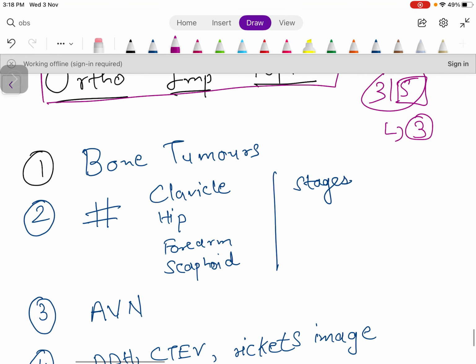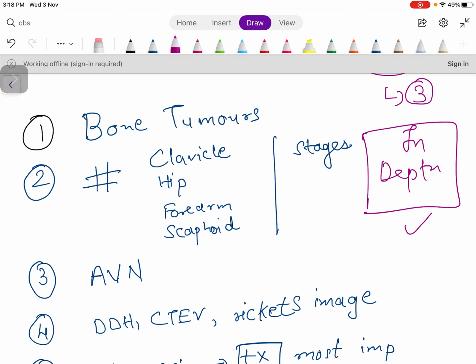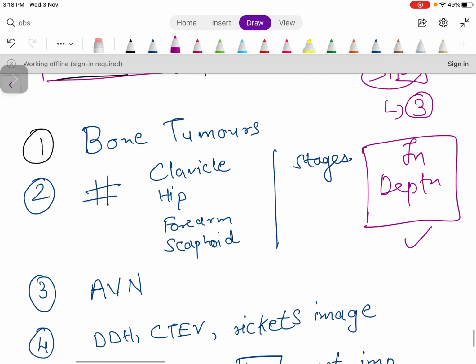So please, I request you to do these topics from ortho first. Learn them by heart and in depth, because in-depth knowledge is required for solving MCQs. So the topics are bone tumors. Bone tumor is the most important topic in orthopedics,